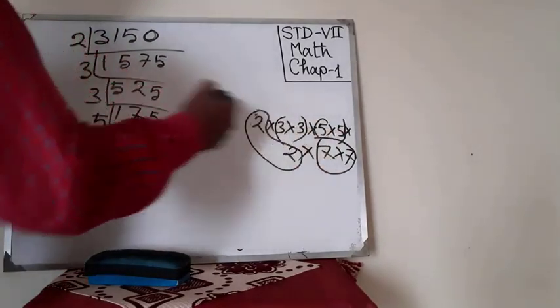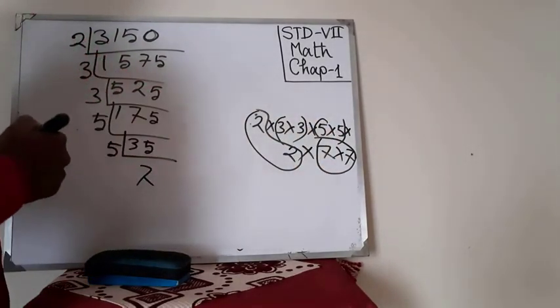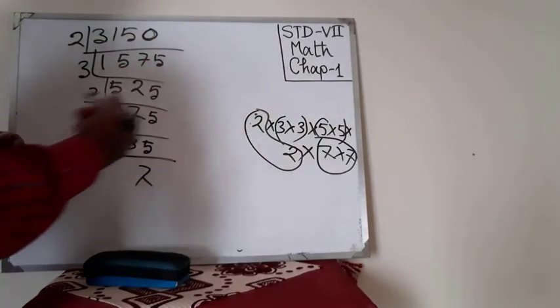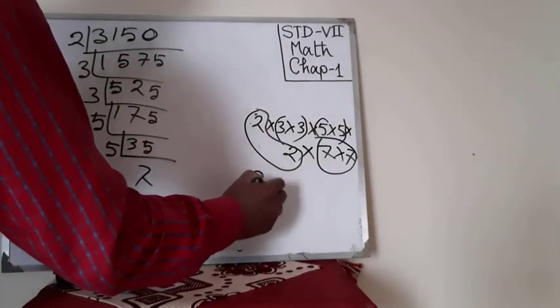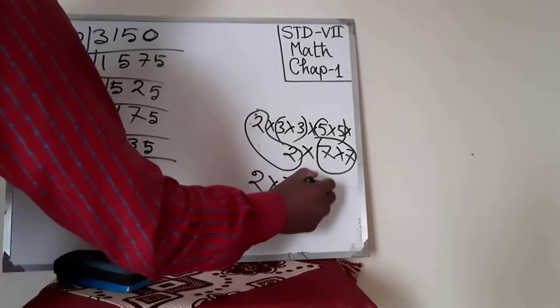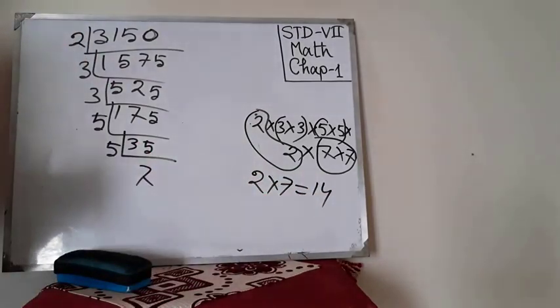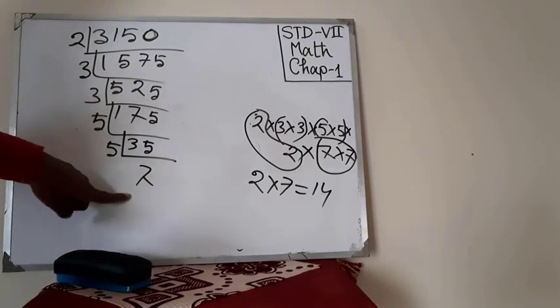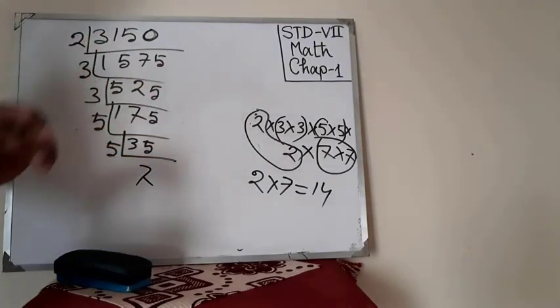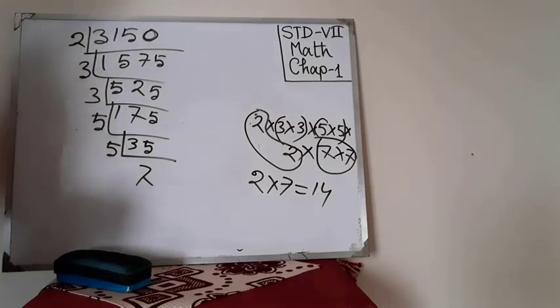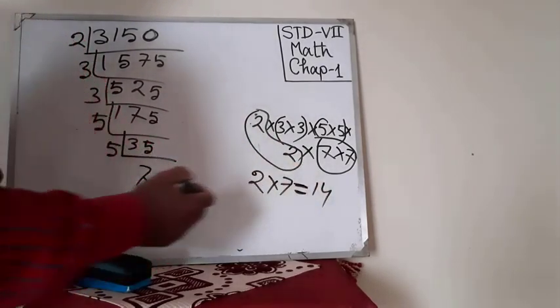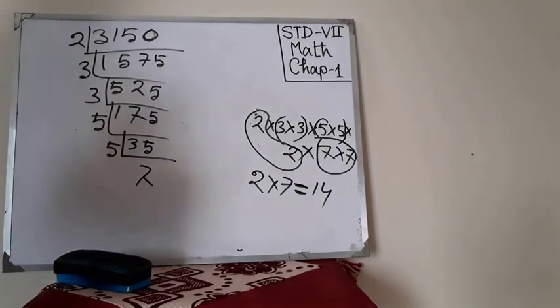So look, there are 4 pairs. So what have we multiplied by? We have multiplied by 2 and 7, that means 14. We have multiplied 2, 3, 3, 5, 5, 7 by 14. Then after multiplying by 14, the number you will get will be a perfect square number.